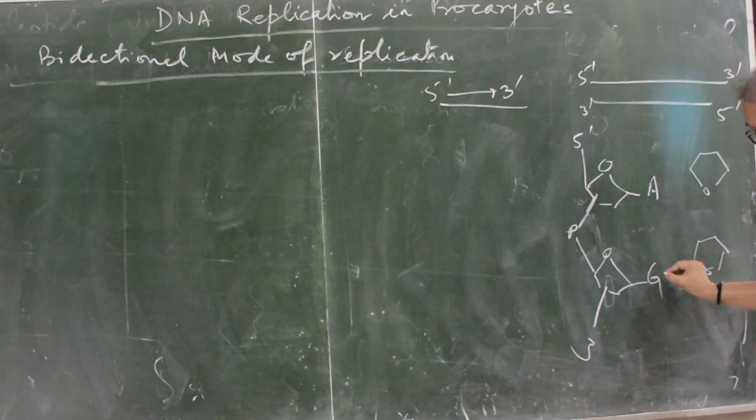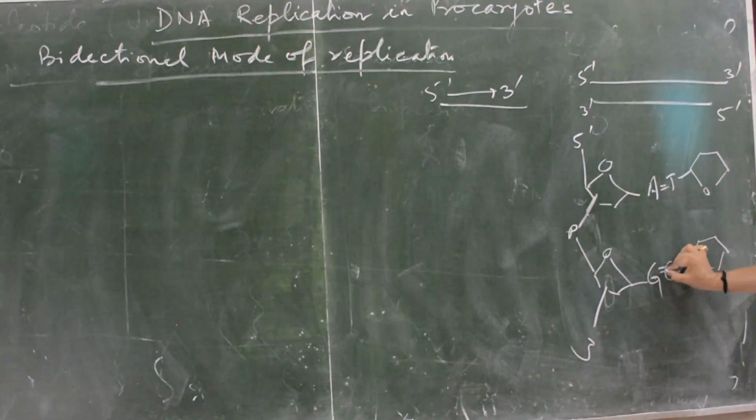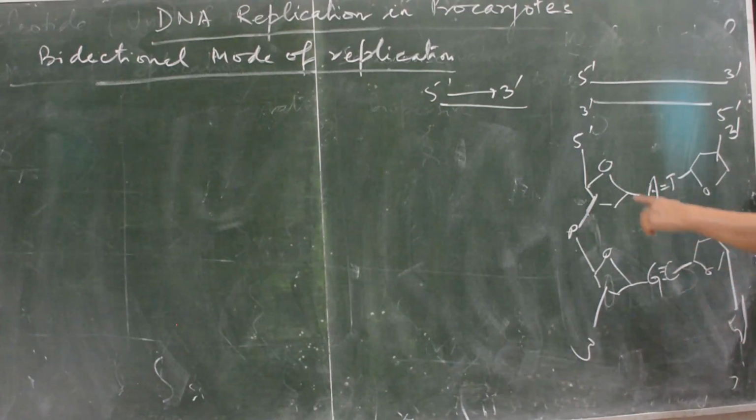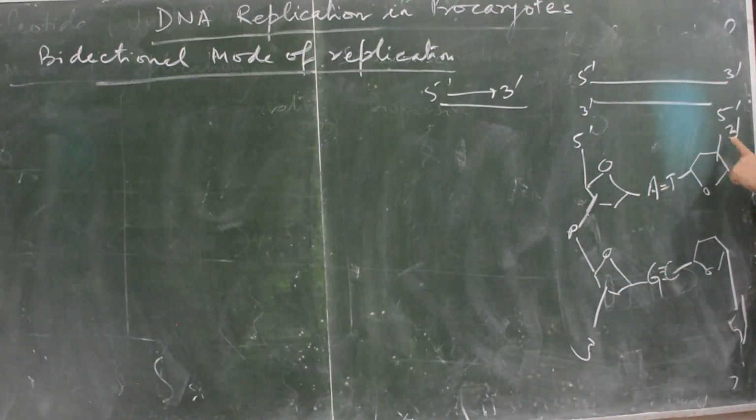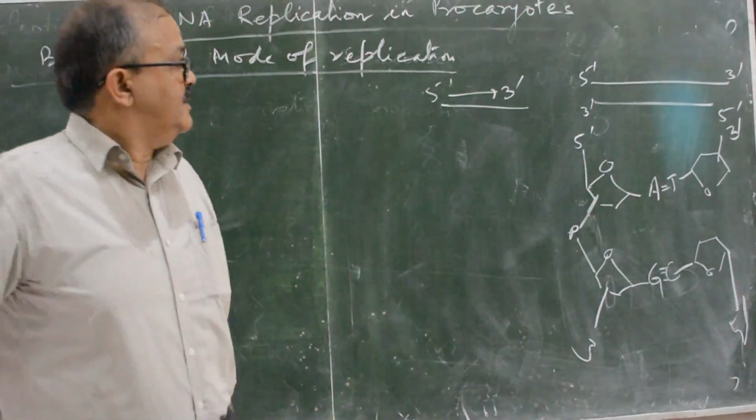G will pair with C, A will pair with T, by 2 hydrogen bonds and by 3 hydrogen bonds, and the third position will be there at the 5 position. So one strand starts from 5 to 3, the other strand will start from 3 to 5. This is opposite polarity.